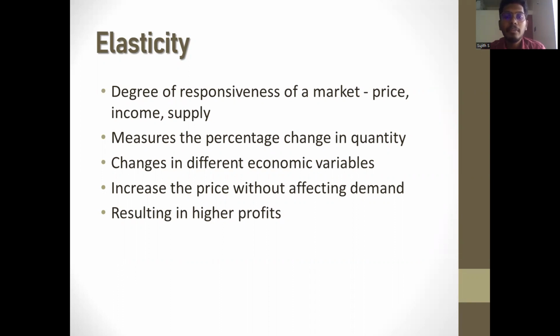For example, if a firm has a product with relatively elastic demand, a small increase in price could lead to a significant decrease in demand, resulting in lower revenues and profit. On the other hand, if a firm has a product with relatively inelastic demand, it may be able to increase the price without affecting demand much, resulting in higher profit.